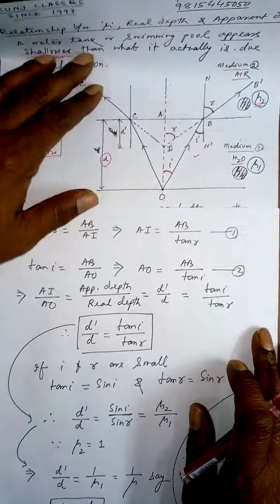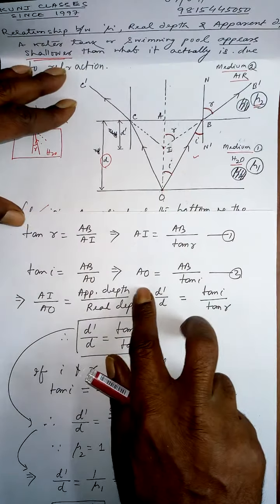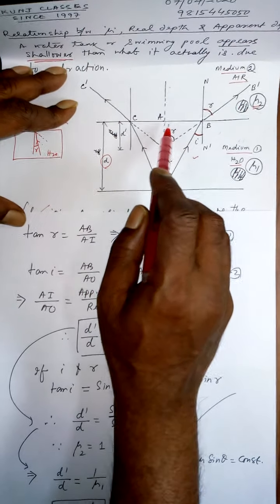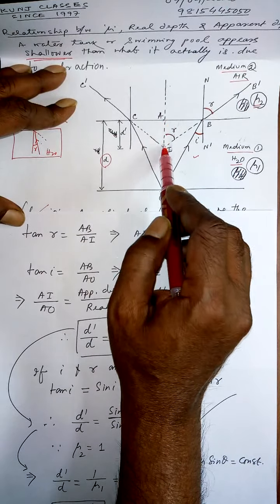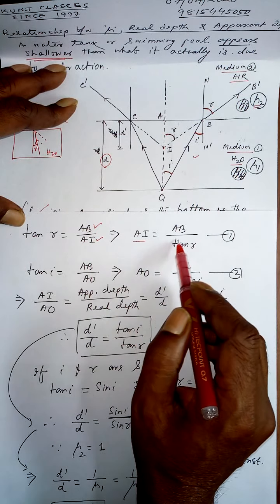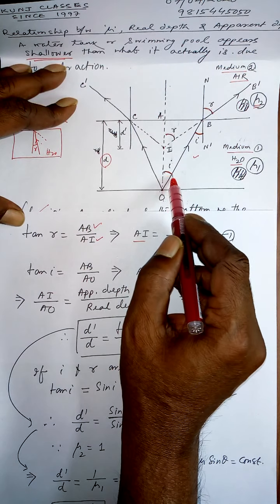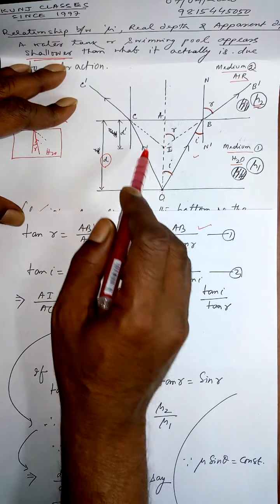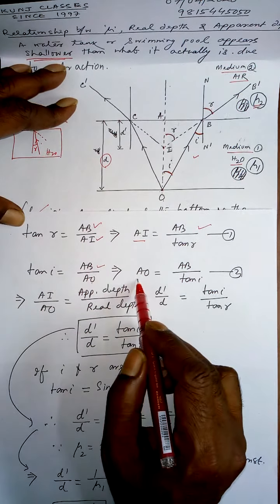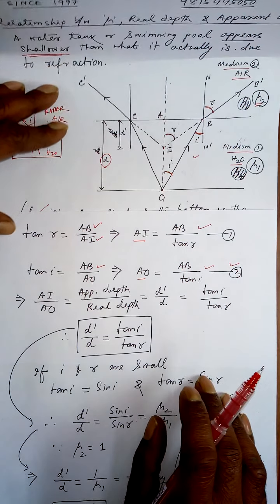Now tan R is equal to AB by AI. Cross multiplying, AI is equal to AB by tan R, equation 1. Again tan I is equal to AB divided by AO. Cross multiplying, AO is equal to AB by tan I, equation number 2.